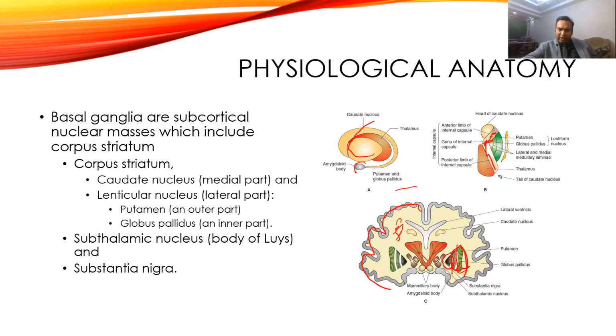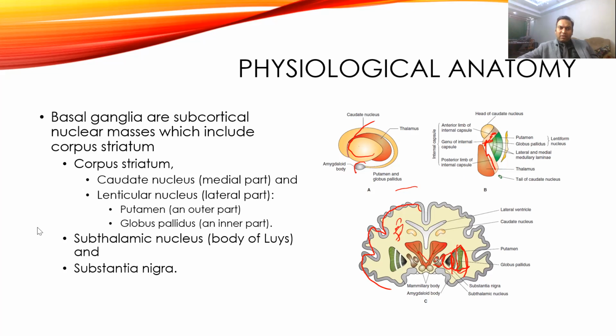Then below the subthalamic nucleus, there is a strip of nuclei called substantia nigra. These usually have a pigmented portion, and it gives a darker color to the gray matter. Nigra stands for the black color. That's why the name substantia nigra is given.